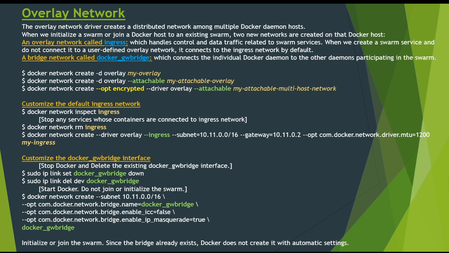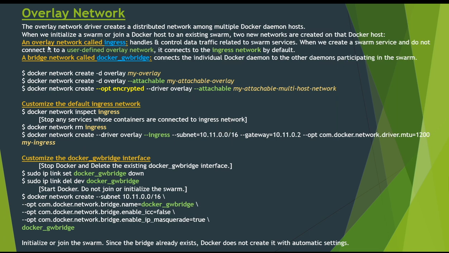Okay, so the overlay network, which is Ingress, handles and controls data traffic related to Swarm services. When we create a Swarm service and do not connect it to a user-defined overlay network, it connects to the Ingress network by default. Second, the bridge network called docker_gwbridge, which connects the individual Docker daemon to other daemons participating in the Swarm cluster.